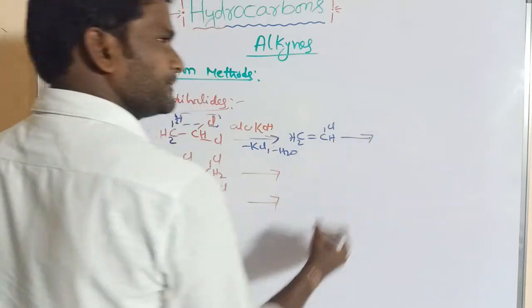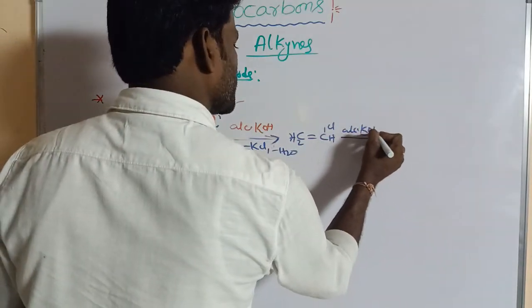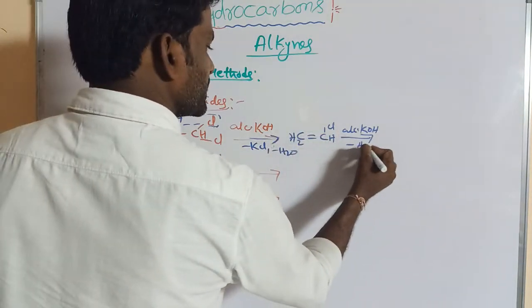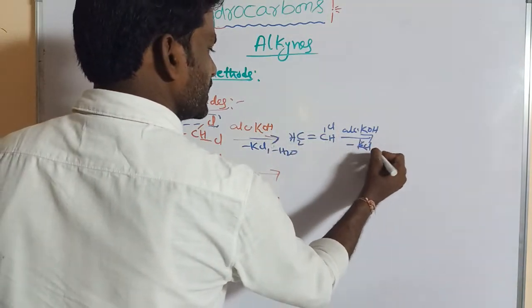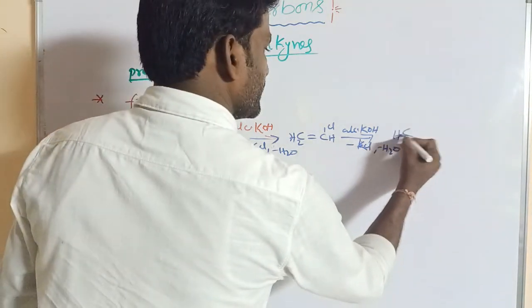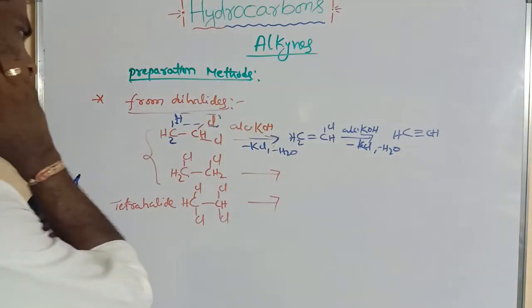In the next step, the same alcoholic KOH can be taken. Here minus HCl, that is minus KCl and minus H2O, can be removed. Finally acetylene is formed, CH triple bond CH.